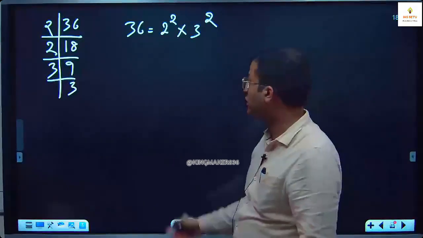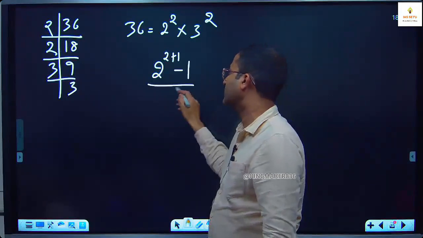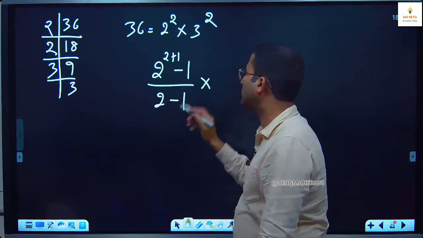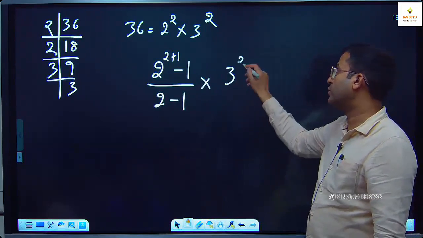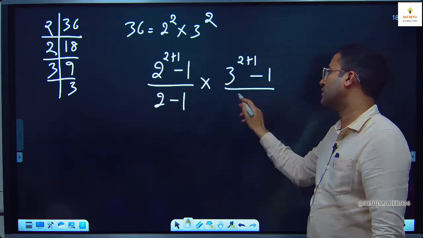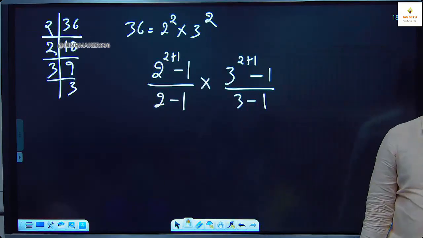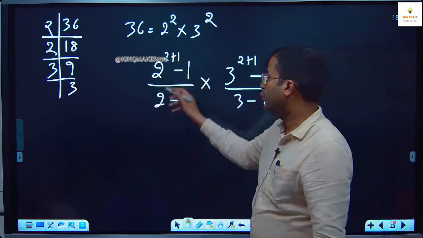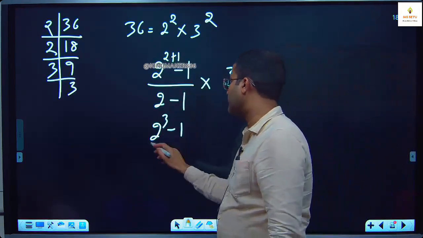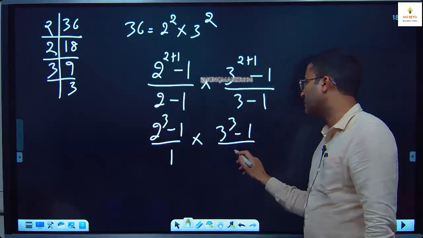According to our shortcut, it is 2 to the power 2 plus 1 minus 1 upon 2 minus 1, then 3 to the power 2 plus 1 minus 1 upon 3 minus 1. 2 to the power 3 minus 1 upon 1, 3 to the power 3 minus 1 upon 2.